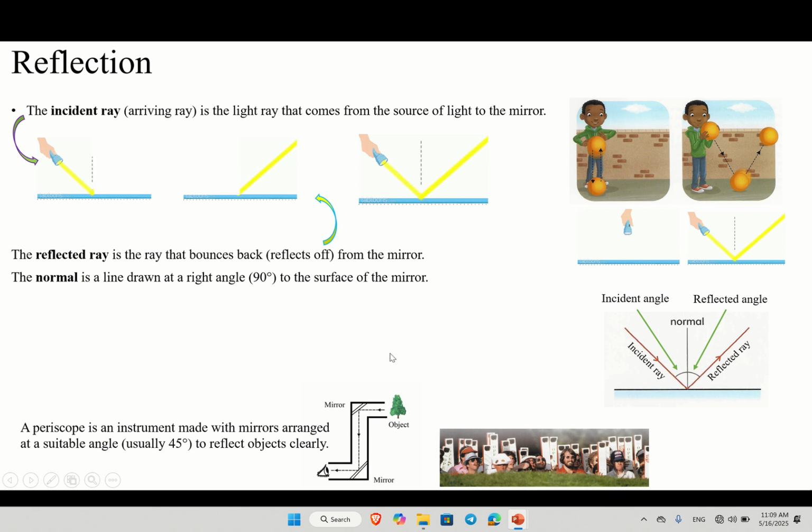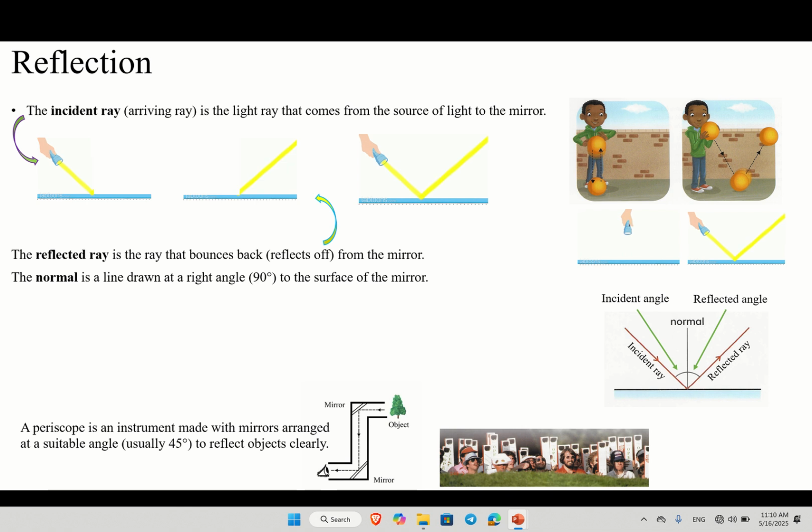Be careful. The mirrors in the periscope are at 45 degrees. Okay, the mirrors in the periscope are set, or you can say fixed, at 45 degrees. This is 45, this is 45 too, so be careful.